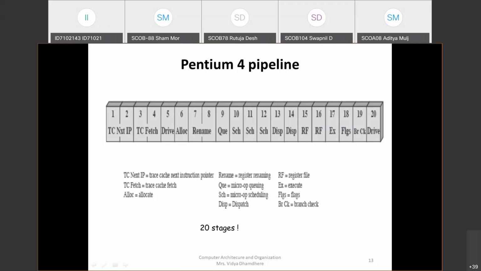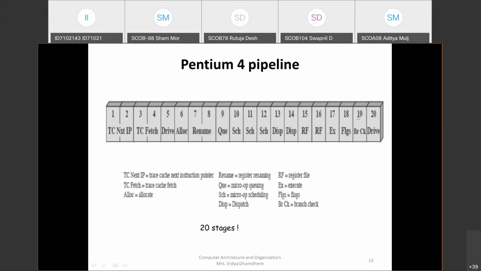Then in pipelining, stage 17 is used to execute that particular instruction's data, and then after performing the execution, it is going to set some flags, which will be done in the 18th stage. Flags will be set for whether a divide by zero operation is there, or you may say that some conditions are put. According to those conditions, the flags are going to be set.